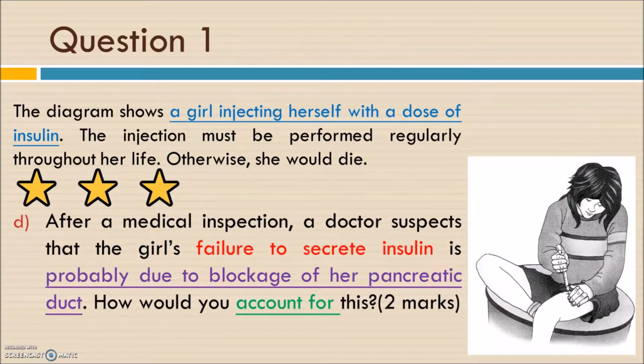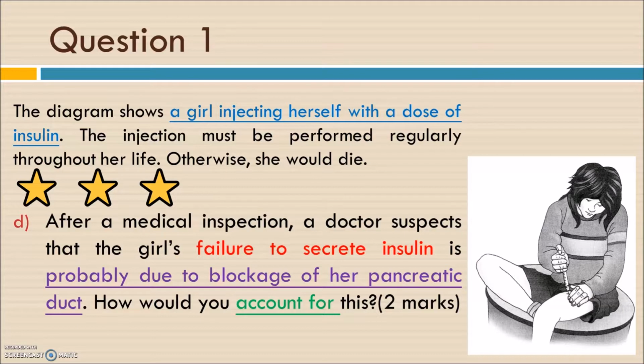And part D is the important question. After the medical inspection, the doctor suspected that the girl's failure to secrete insulin is probably due to the blockage of her pancreatic duct. Explain this. So you may think, no, Mr. Leung, actually the pancreas should secrete the insulin directly to the bloodstream, but not through the pancreatic duct.